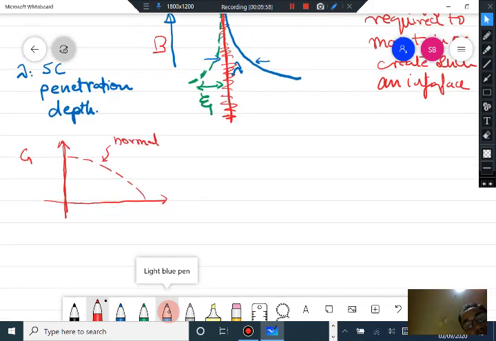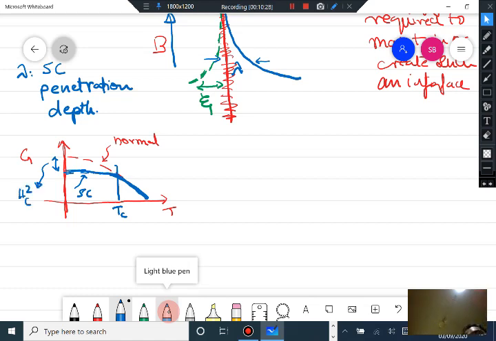If you go into the superconducting state below Tc, the free energy of the superconducting state is lower than that of the normal state, and the amount by which it is lower is Hc squared. This is the amount by which the free energy of the superconducting state is below the free energy of the normal state.